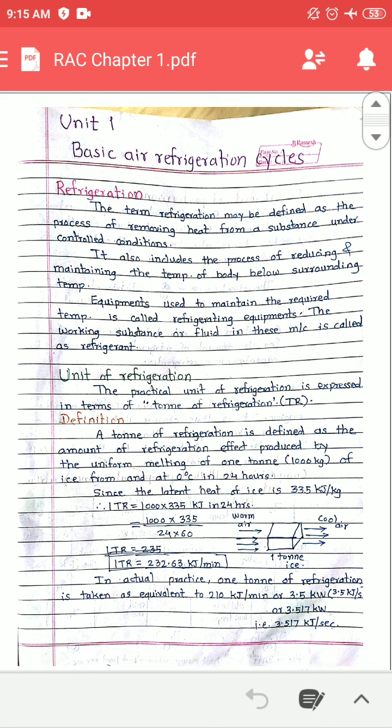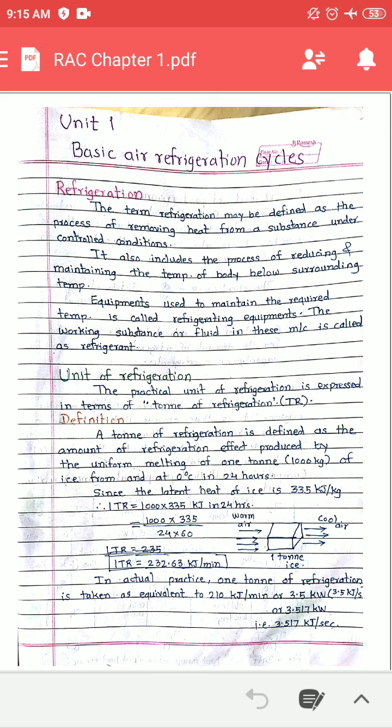After simplification, 1 TR is equal to 232.63 kilojoule per minute. It means that when 1 ton, meaning 1000 kg of ice, melts in 24 hours, 232.63 kilojoule of heat per minute is produced.